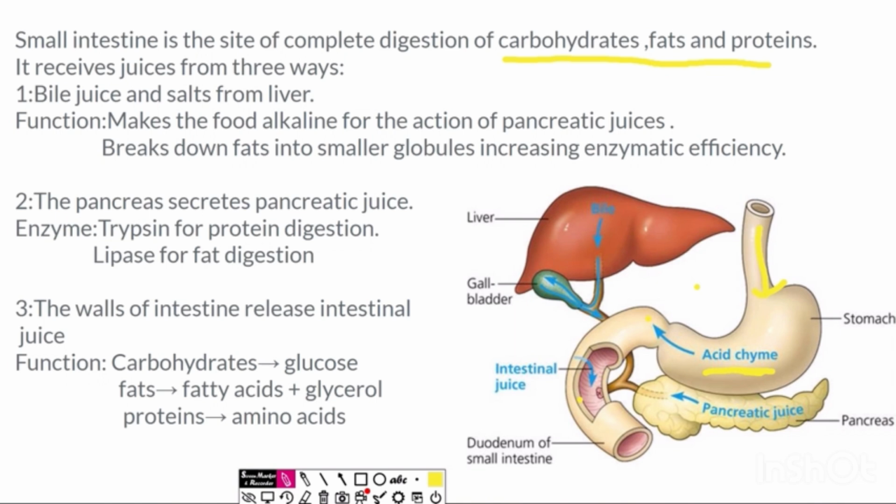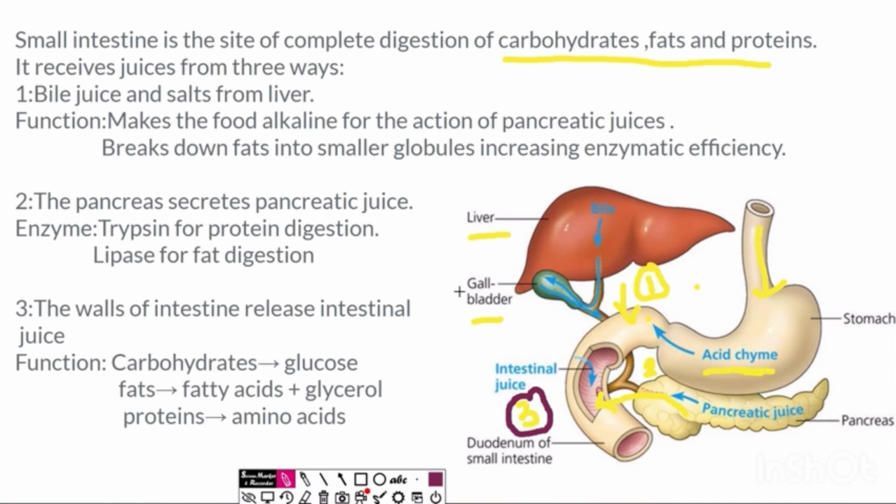Now the small intestine receives secretions from three different places. Firstly, from the liver and gallbladder. This is the first secretion which the small intestine receives. The second secretion is from the pancreas. It receives secretion from the pancreas as well. This is the second secretion. The third secretion is of the intestine itself. The intestine also releases some secretions. So these are the three secretions which are being secreted in the small intestine.